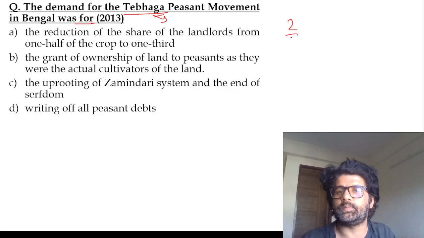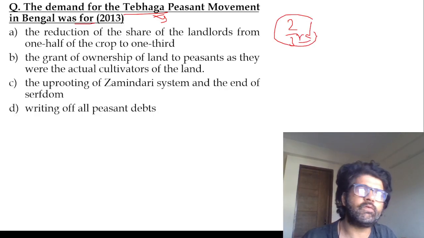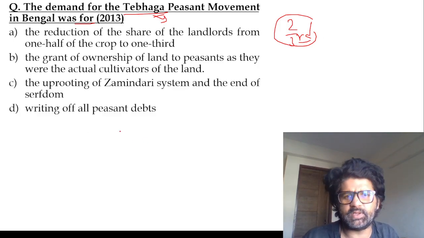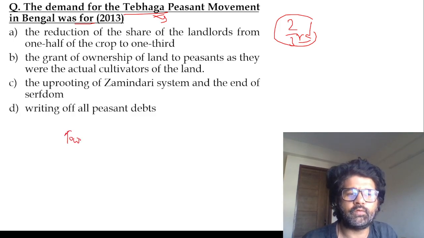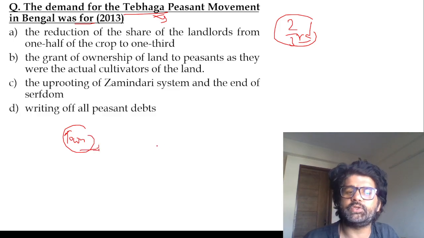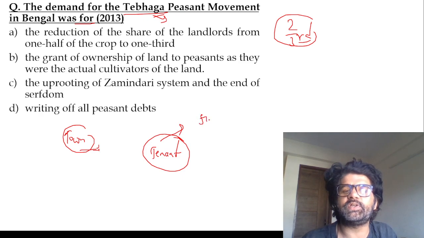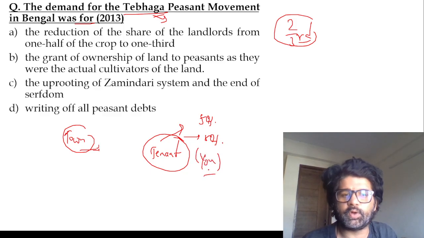Tebhaga means two-third. Many of you, if you are from Bihar or West Bengal, may have seen this system, the Zamindari system, which is still there. So you are working in your town, you have your land in your village area, and somebody is working on that land, who will be known as a tenant. Basically the concept is that 50% will go to the tenant and 50% will go to you because you are the owner of the land, he's just working on it.